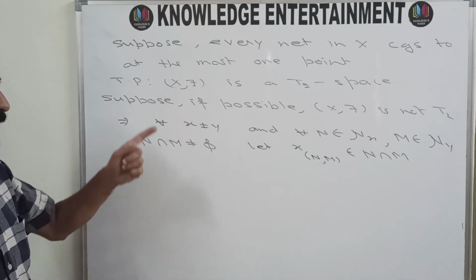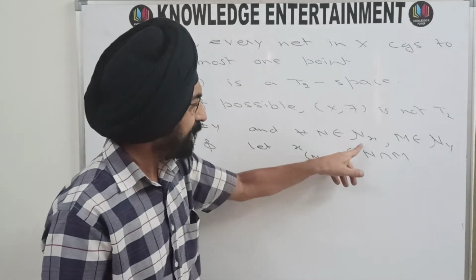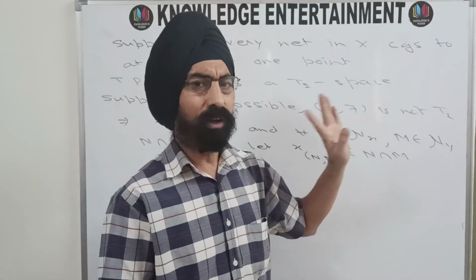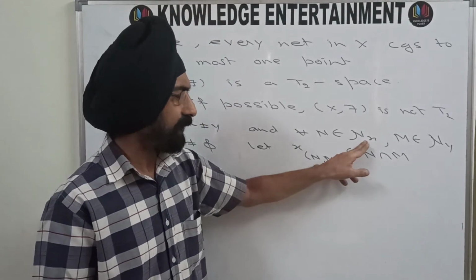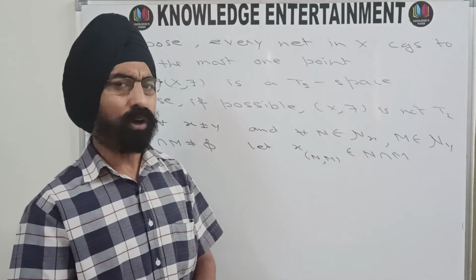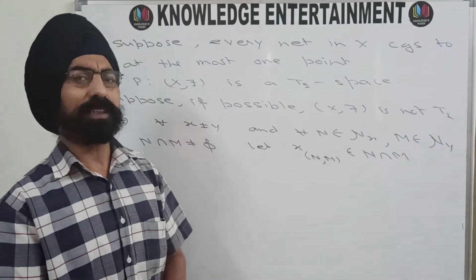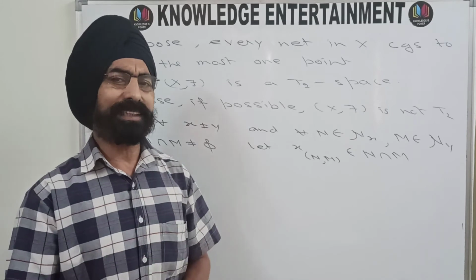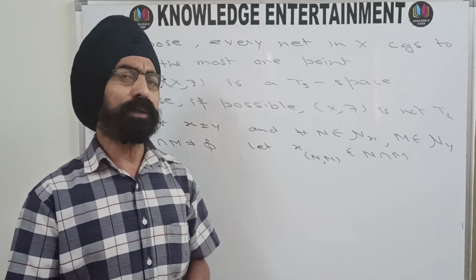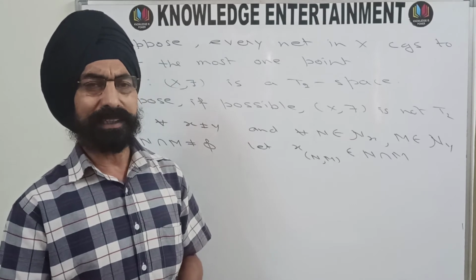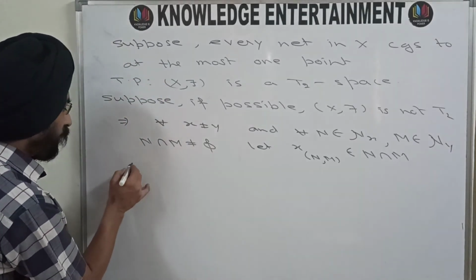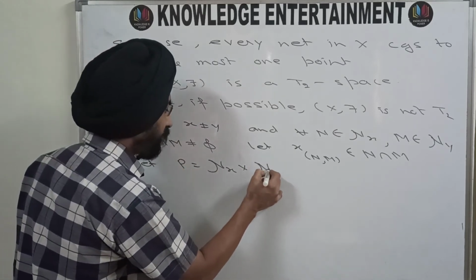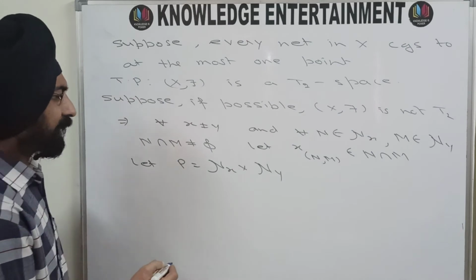Now Nx and Ny. Nx is the neighborhood system of x, Ny is the neighborhood system of y, and we know that Nx with the binary operation subset of, and Ny with the binary operation subset of, are both directed sets. And if we have two directed sets D1 and D2, then their Cartesian product also becomes a directed set. So I am taking their Cartesian product. So let P be Nx Cartesian product with Ny, and define